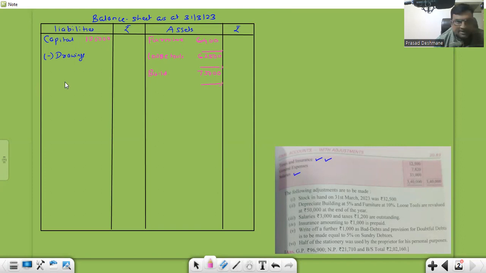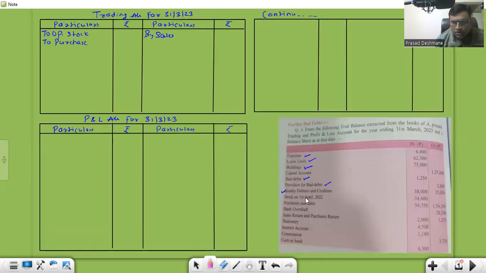Then we have our debtors and creditors that we will record over here. Debtors is an asset, right? Debtors is 38,000. Leave 3 lines because we have 2 adjustments on it, one for bad debts and one for provision. Then we'll write creditors. Creditors is a liability, 25,000. After that, we have stock on 1st of April. It means opening stock, right? Stock on 1st April 22, 34,600.